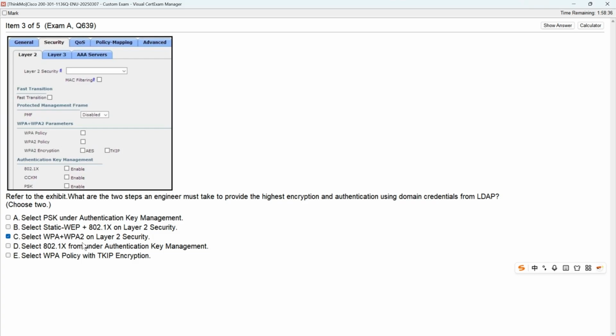For Layer 2 security, we choose WPA or WPA2, and for wireless, at Layer 2, select this option. Then for option D, select this one. From the Authentication Key Management section, check the option for 802.1x authentication. Right? 802.1x is the correct answer, so the correct choices are C and D.